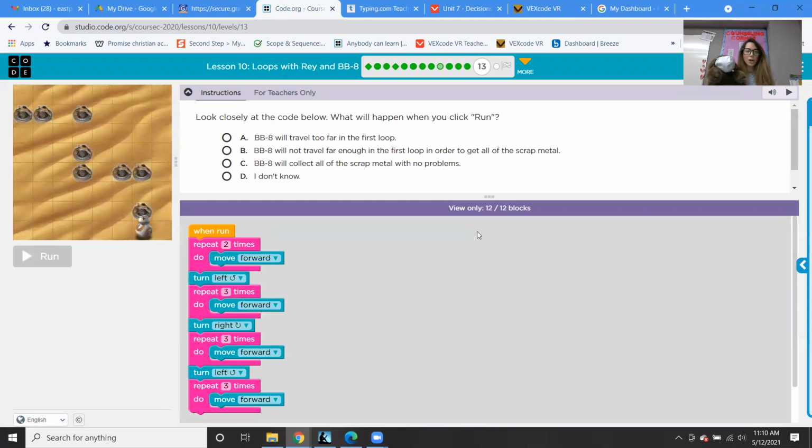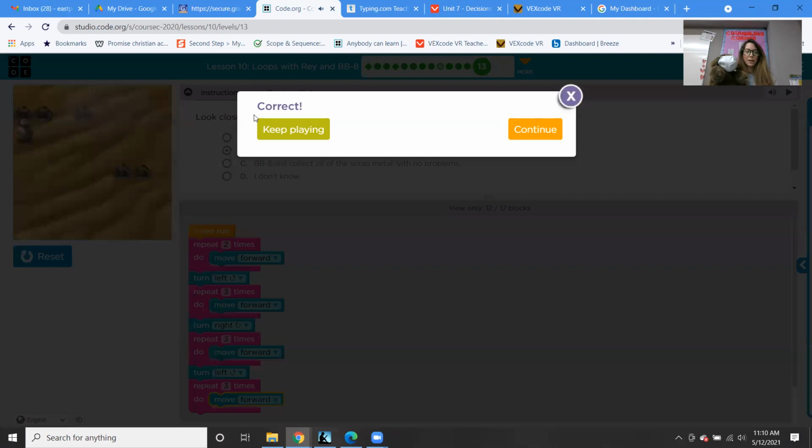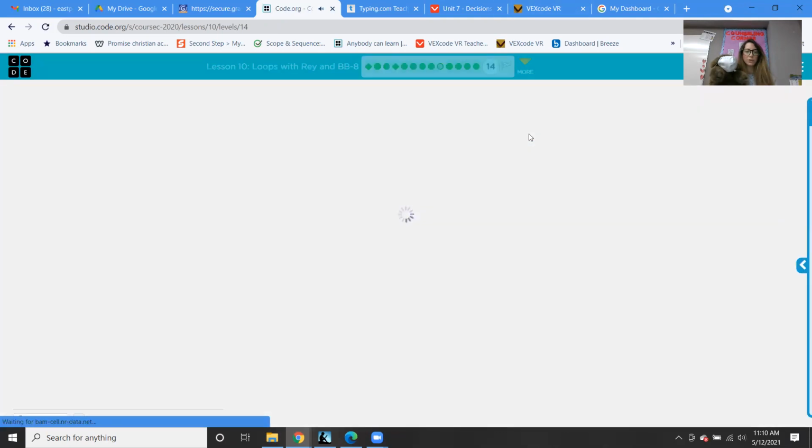Okay, level 13 says, look closely at the code. What will happen when you click run? So let's try to figure it out. Repeat 2 times, move forward. Move forward, move forward. So now he'll be over here. And then he's going to turn left and then move forward 3 times. And then he's going to turn right. BB-8 will travel too far in the first loop. BB-8 will not travel far enough in the first loop to get all the scrap metal. Yeah, I think that's what it is, because he doesn't go far. Yeah, that's it. He doesn't travel far enough in the first loop.